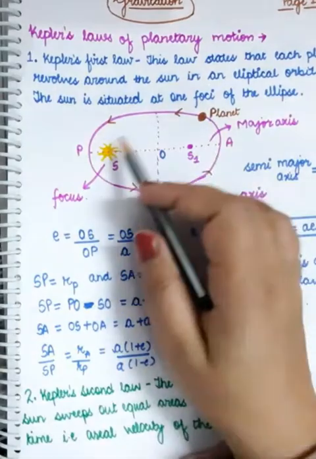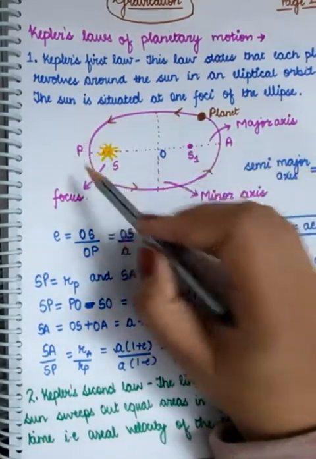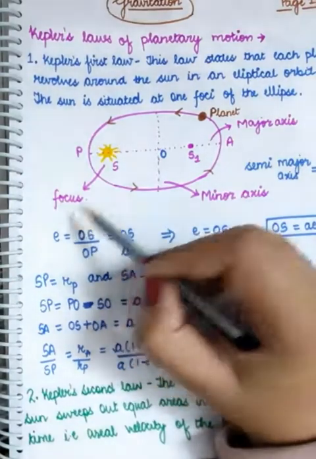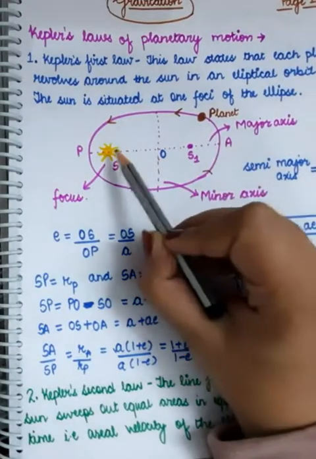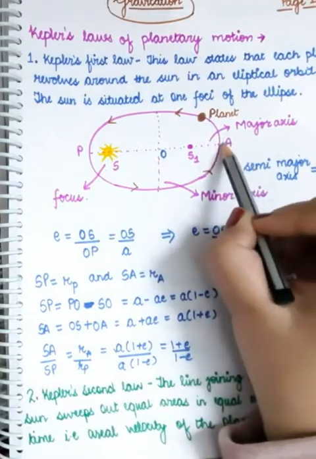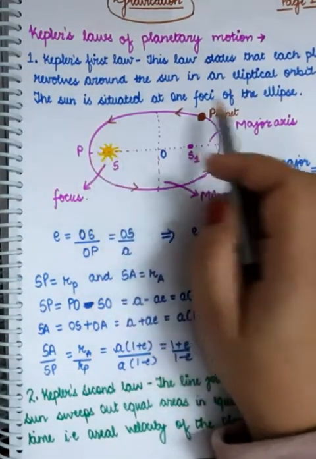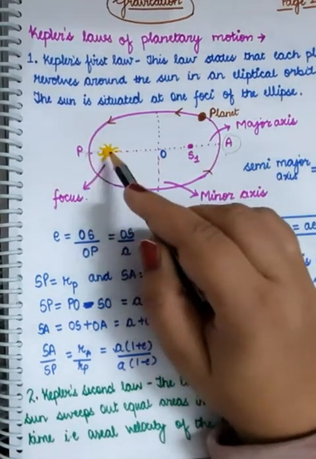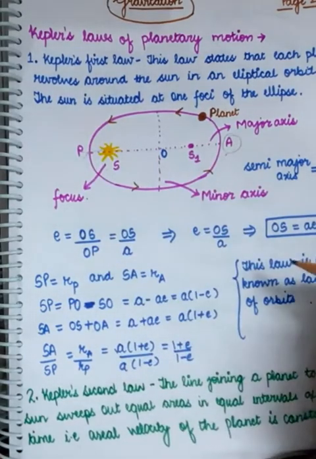Right? So this is an ellipse. Here you can see that this is the planet which is revolving around the sun, and this is the sun which is present at the focus. When the planet is at the farthest distance away from the sun, like this point, this will be known as aphelion, and when the planet comes closer to the sun, this is the closest point with respect to the sun, so that will be known as perihelion.